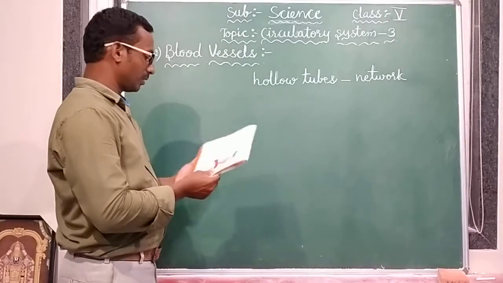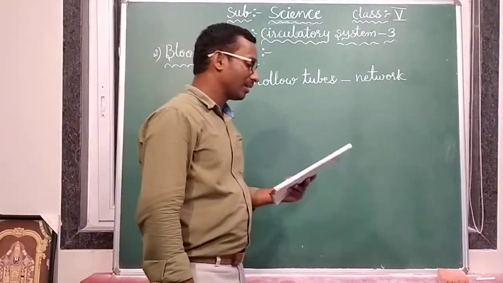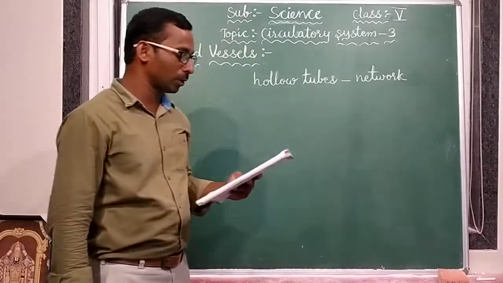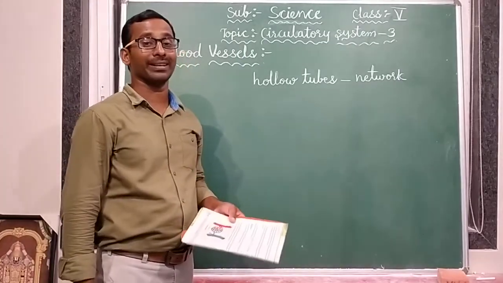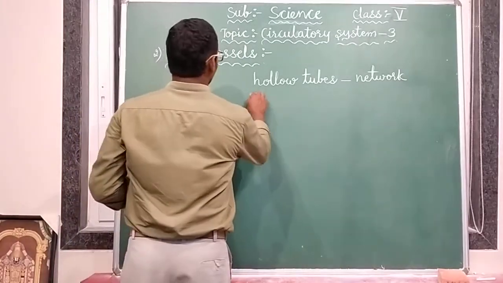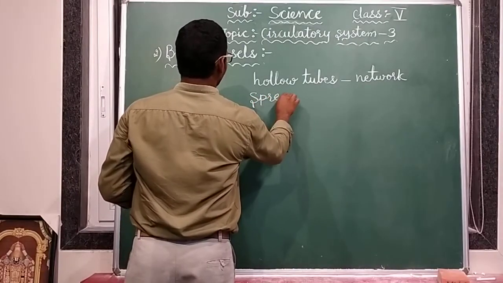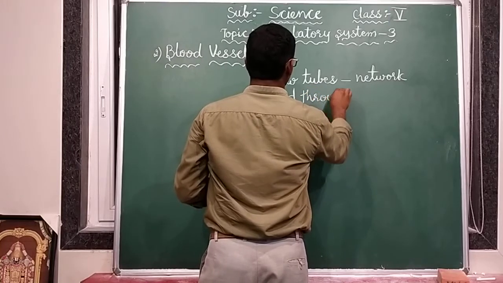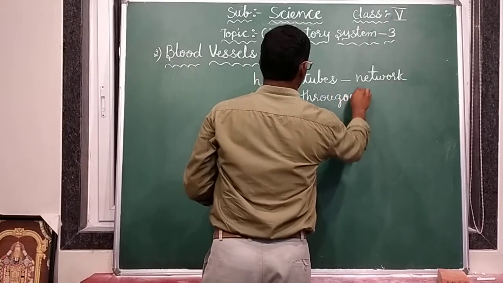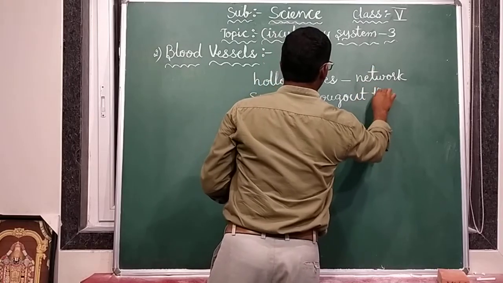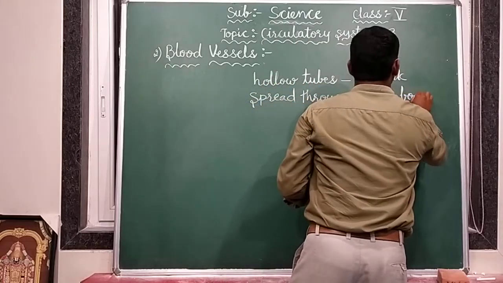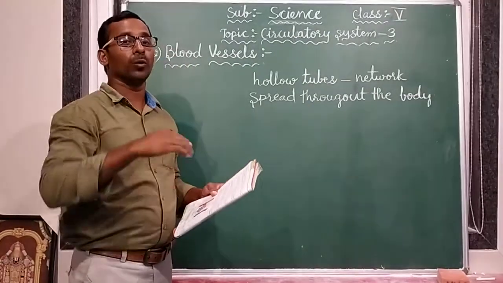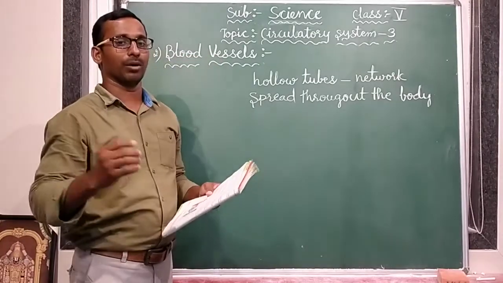Okay. So this is about blood vessels, and they are spread out all over the body and transport blood throughout the body. They spread throughout the body, and they transport blood over the whole body.